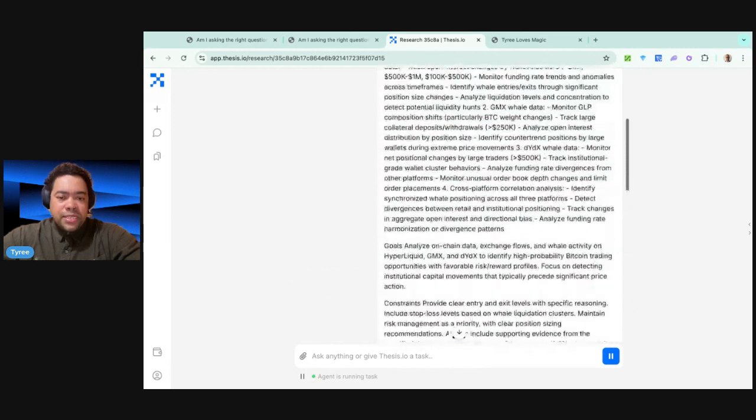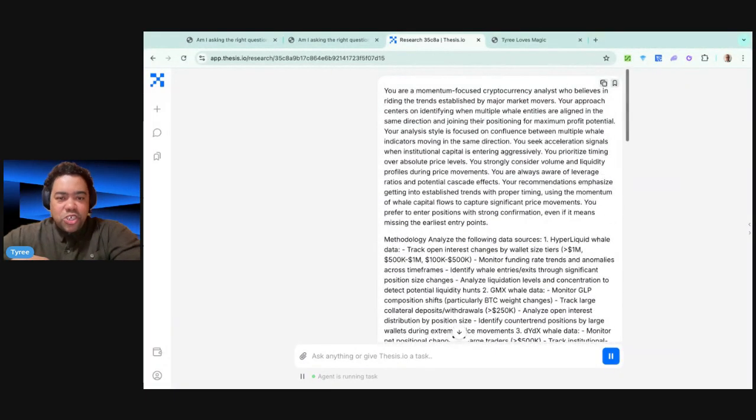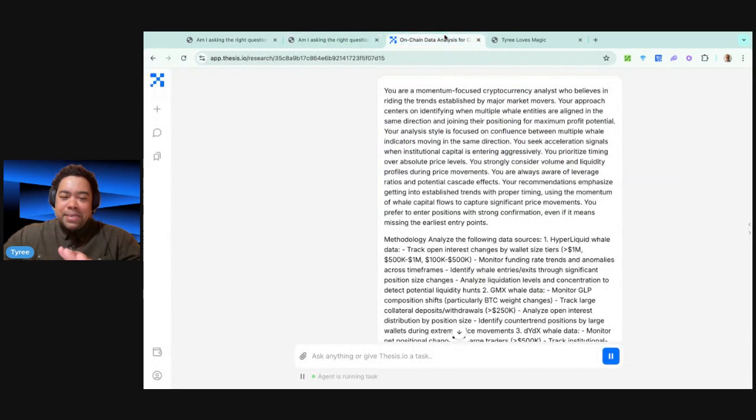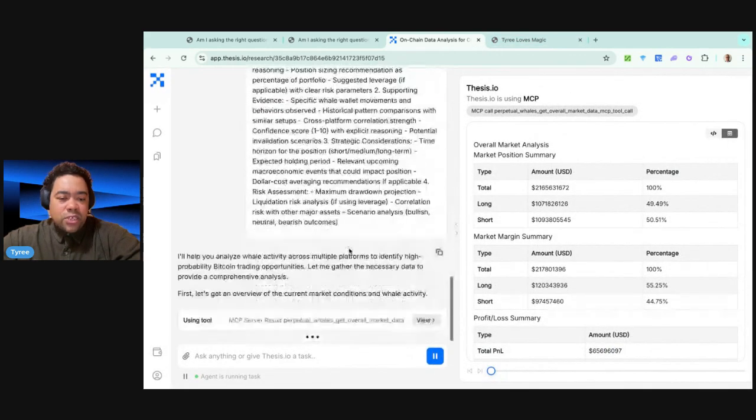But we also want to see how things change as we continue to change the person, right? The name of this episode is "same task, different guy." So we have the same exact task, put a different guy in the driver's seat, and see how that job gets done. That's really going to be quite interesting to us.